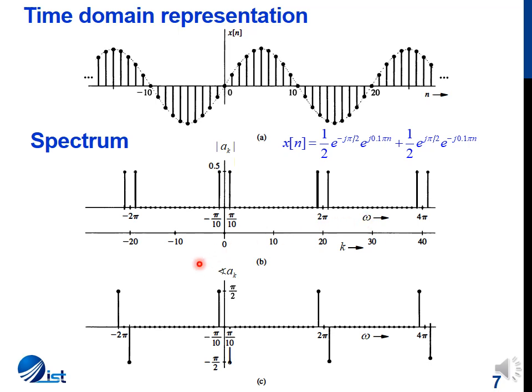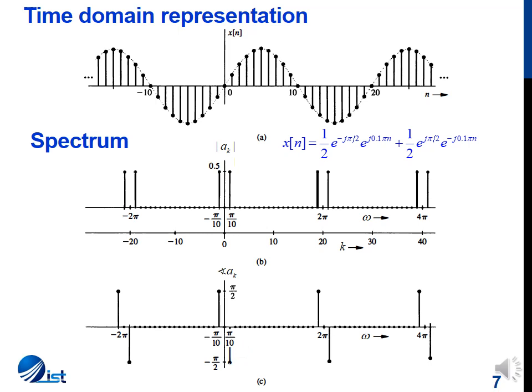If we plot these values against sample number k, then after every 20th value, as we said, the spectrum will repeat itself. So after 2 pi, because the 20th value has a frequency of 2 pi, we'll have one value here and one value afterwards. Similarly, for the phase spectrum, this component had a phase of minus pi by 2 radians and this component had a phase of pi by 2 radians. So the phase spectrum is plotted versus omega, but we can plot this phase spectrum versus k as well.